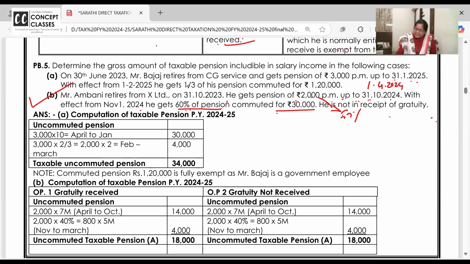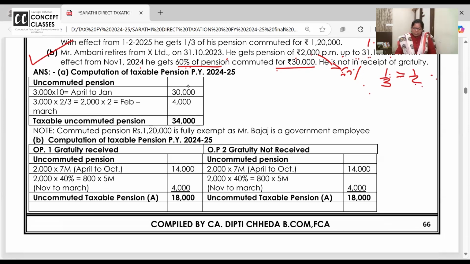Okay. So whether he is in receipt of gratuity, then 1/3 is exempt. He is not received, then half. So right now, as I said, we are going to work out both the options. In exam, you can work out any one. So directly go to your notebook. Nothing you should copy from there. We are solving it afresh.